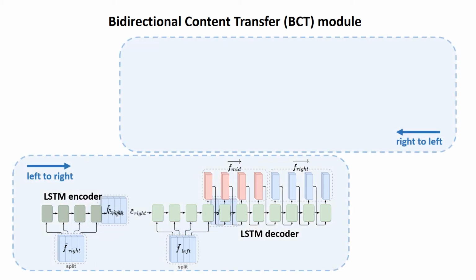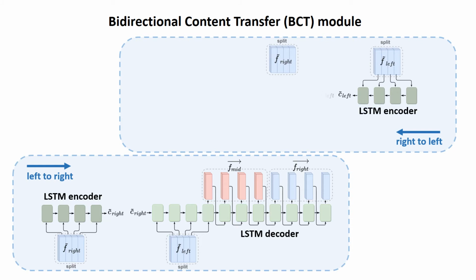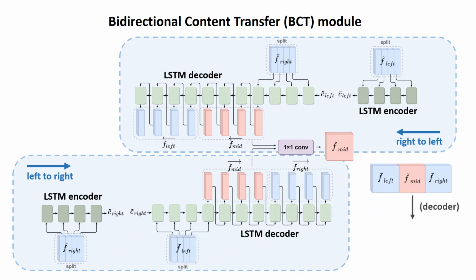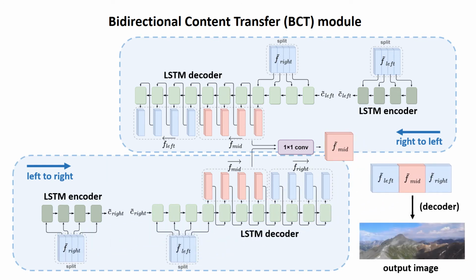Besides, as the sequential generation should also hold for the opposite direction, our BCT module is designed to be bidirectional. That is, we apply the LSTM encoder and decoder on both predictions of left-to-right and right-to-left direction, and the model weights of both directions are shared. Eventually, the final result of f-middle is obtained by combining the results from both directions. After generating f-middle via the BCT module, the resultant image is predicted from f-left, f-middle, and f-right by the decoder.